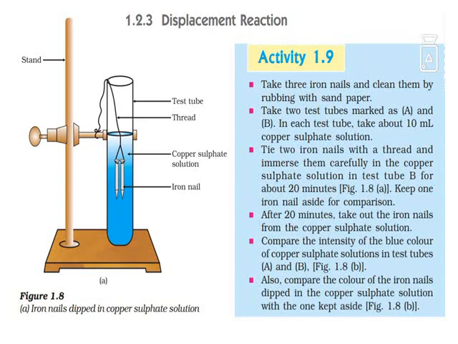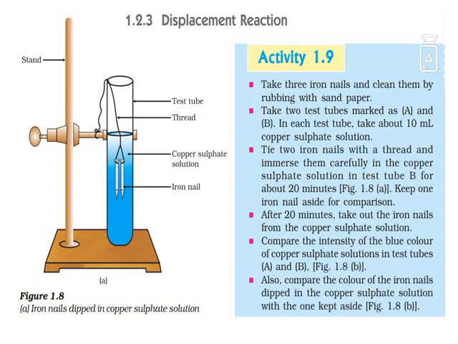Keep one iron nail aside for comparison. So out of 3, you are dipping only 2 inside. The other one, you are keeping on the table in order to compare it. After 20 minutes, take out the iron nails from the copper sulfate solution. So what would have happened in 20 minutes? A chemical reaction between copper sulfate and iron nail would have taken place, and that's why this time is being given for the reaction to complete.